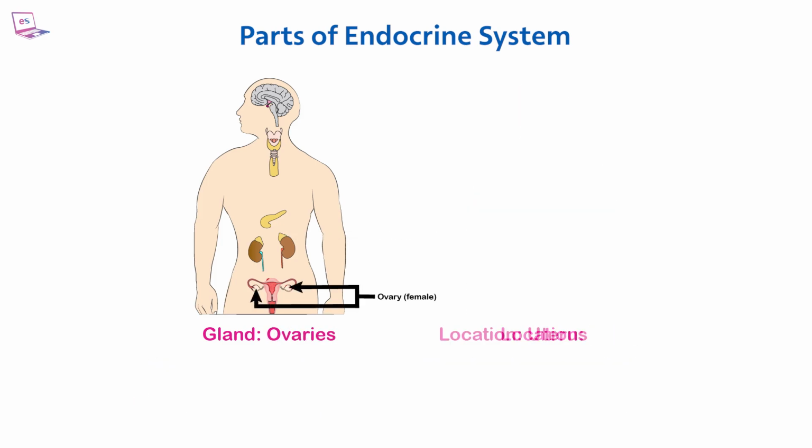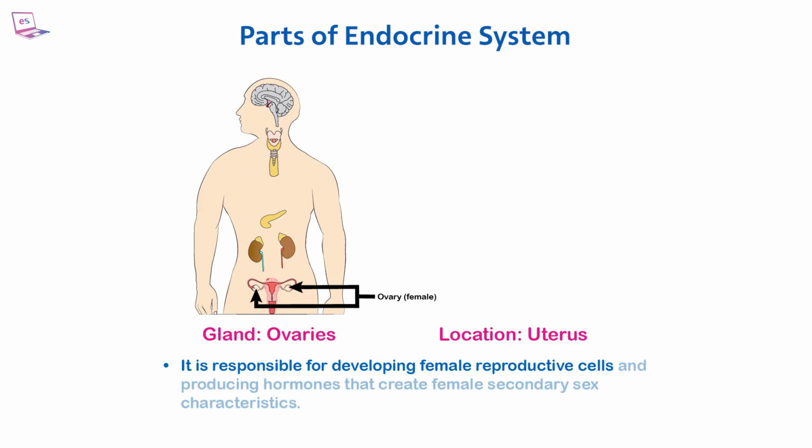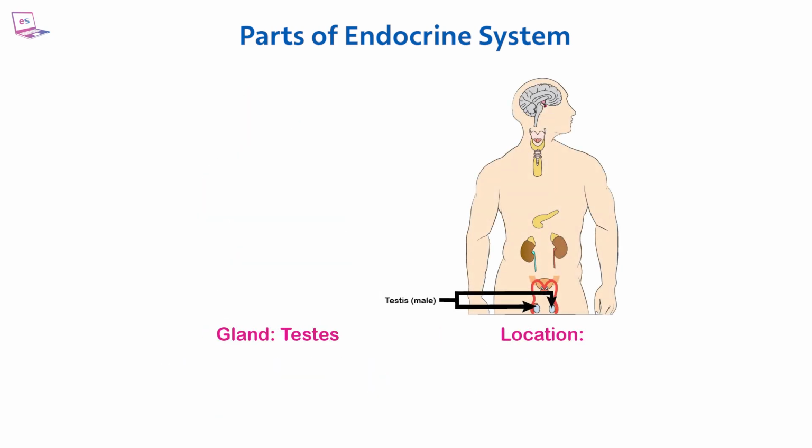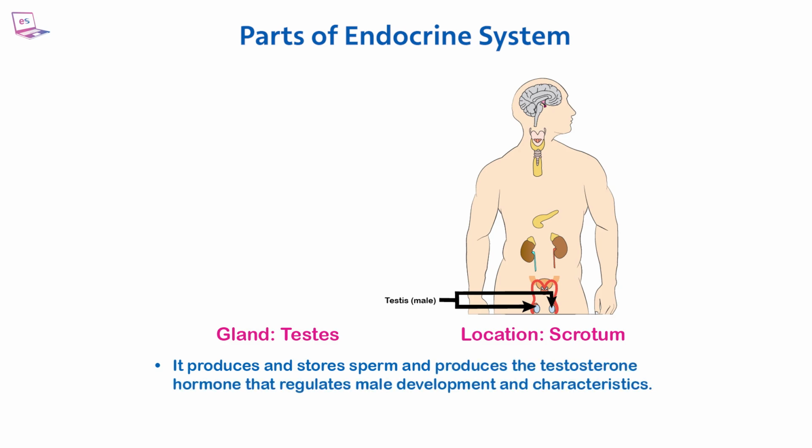Ovaries. Located in the uterus. It is responsible for developing female reproductive cells and producing hormones that create female secondary sex characteristics. Testes. Located in the scrotum. It produces and stores sperm and produces the testosterone hormone that regulates male development and characteristics.